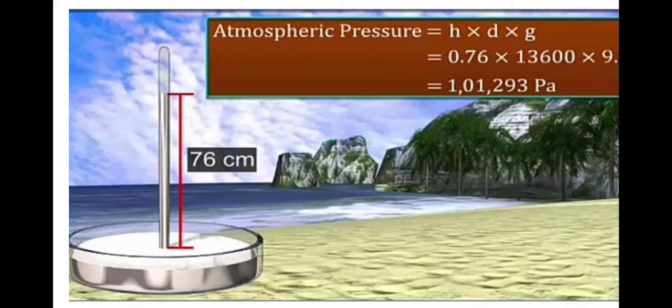Let's calculate the atmospheric pressure at sea level in Pascal. The atmospheric pressure is equal to the pressure exerted by the height of mercury column h multiplied by the density of mercury and acceleration due to gravity. 0.76 into 13,600 into 9.8. We get 1.0293 into 10^5 Pascal.